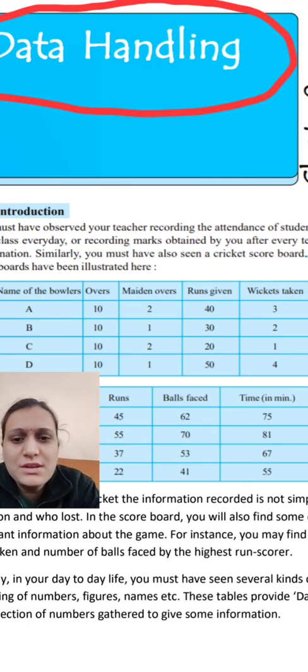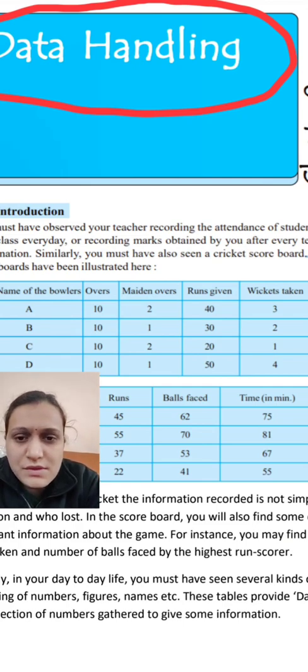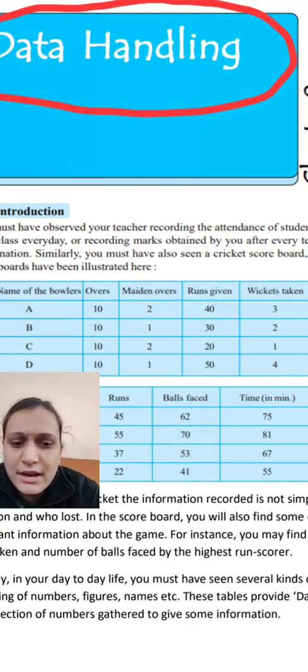So why do we use statistics in our daily life? Statistics is used for concluding a big amount of data in a smaller form, and we conclude a perfect result. That's why we are using statistics. So let us understand data handling here.